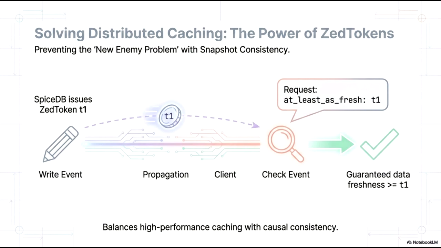When the client subsequently initiates a check event, it includes this token in the request, using the at_least_as_fresh parameter. This ensures that the query is evaluated against a database snapshot that is at least as recent as the write at T1. By following this workflow, we achieve a guaranteed data freshness of T1 or greater, successfully balancing high-performance caching with the requirement for causal consistency.